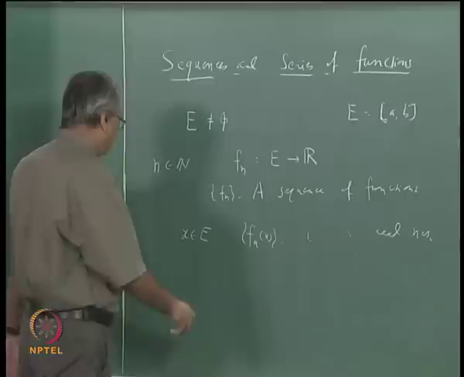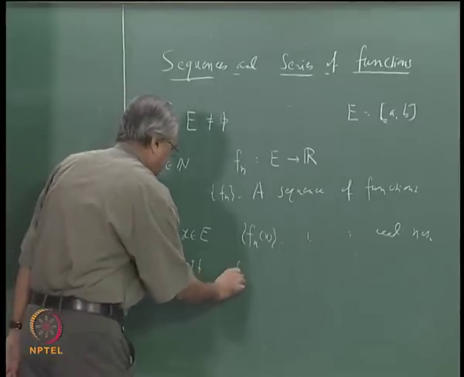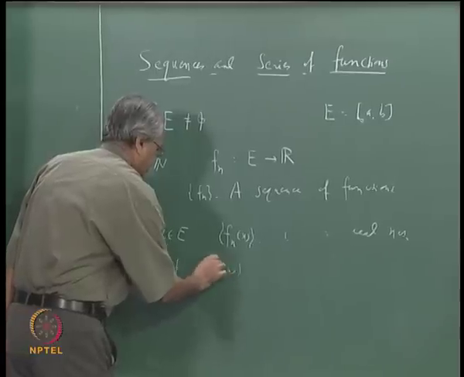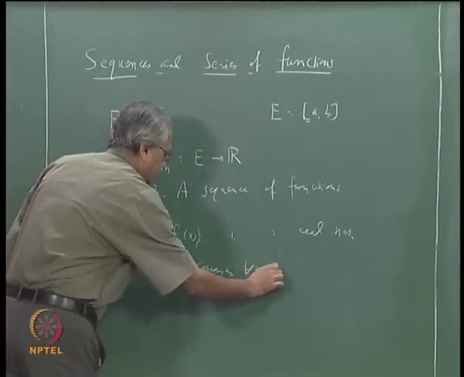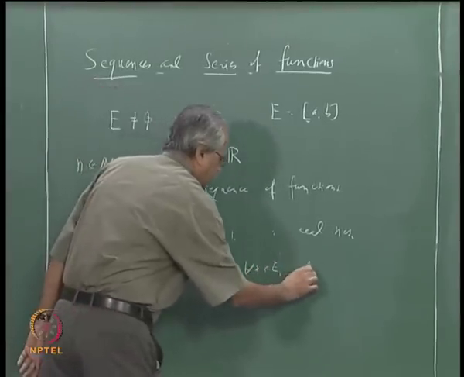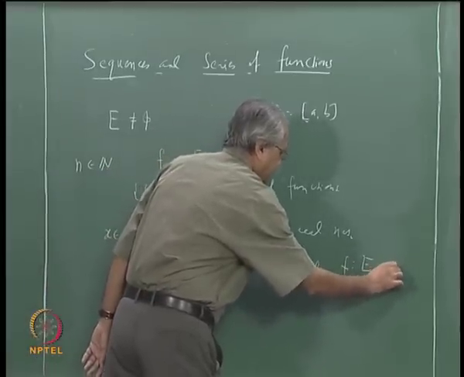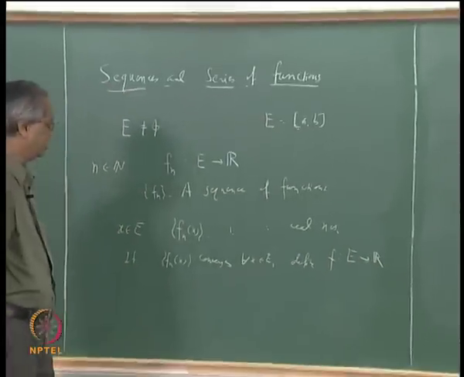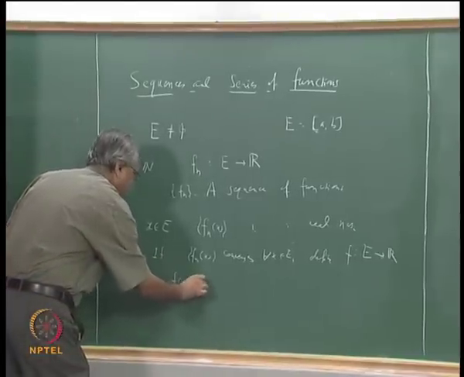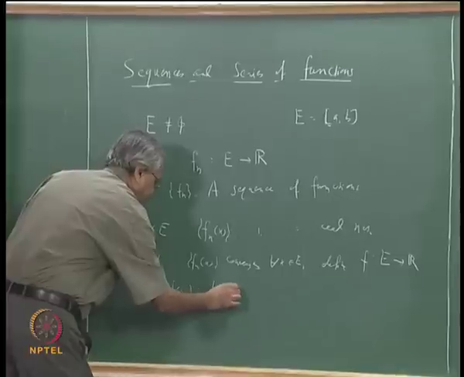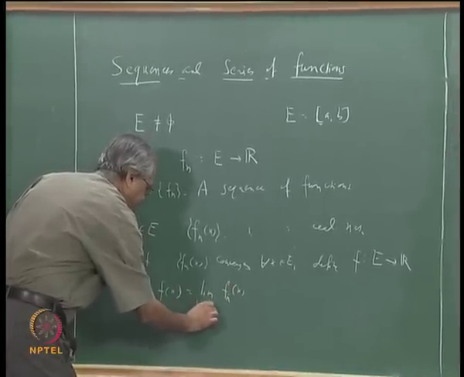So we can say that if f_n(x) converges for each x in E, then we can define a function f from E to R as follows: f(x) is nothing but the limit of f_n(x) as n tends to infinity.